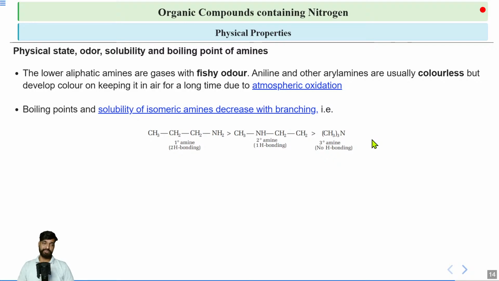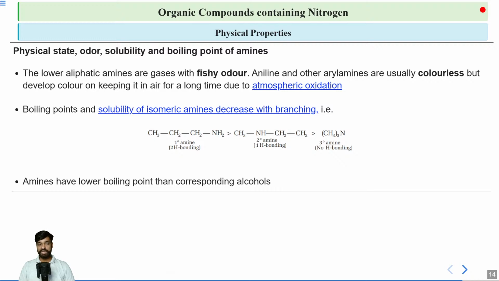Hence, it is not capable of showing hydrogen bonding. Remember, amines will always have a lower boiling point than the corresponding alcohol, because alcohol has a much more electronegative oxygen, and that creates stronger hydrogen bonding.